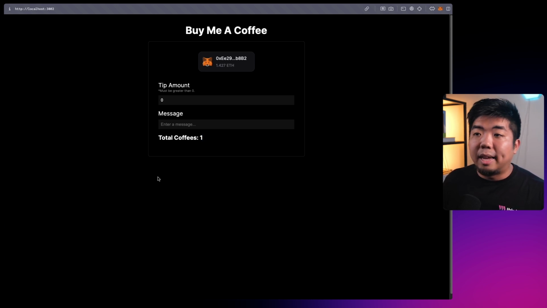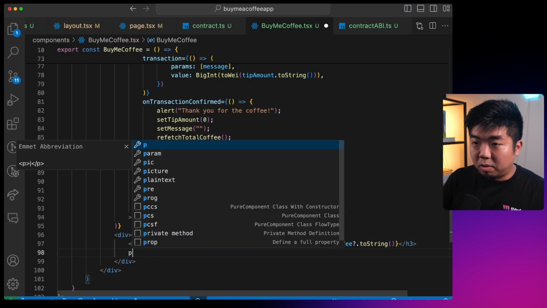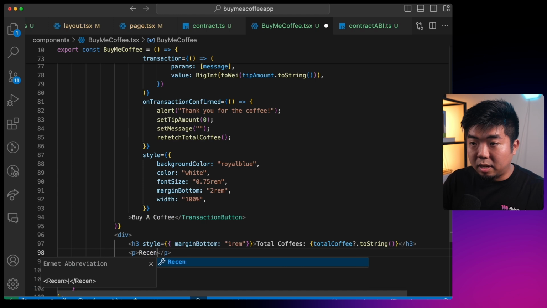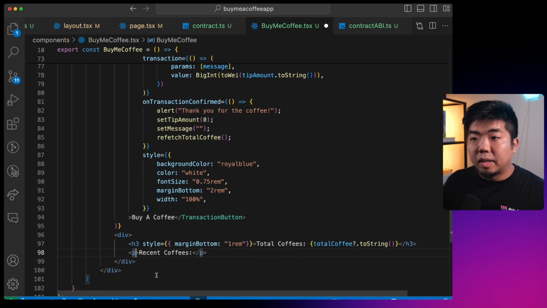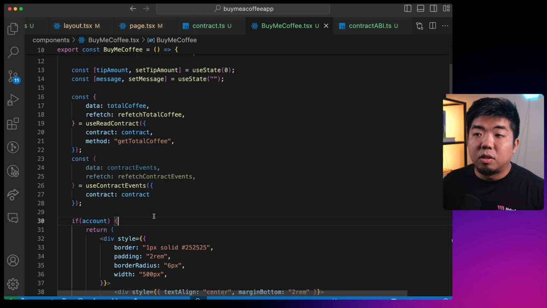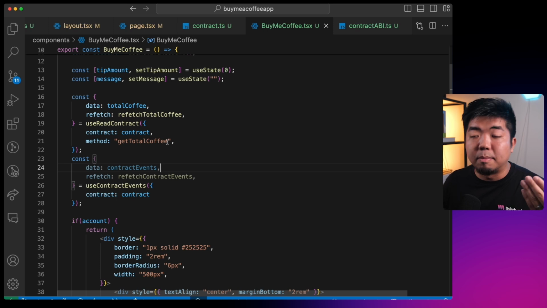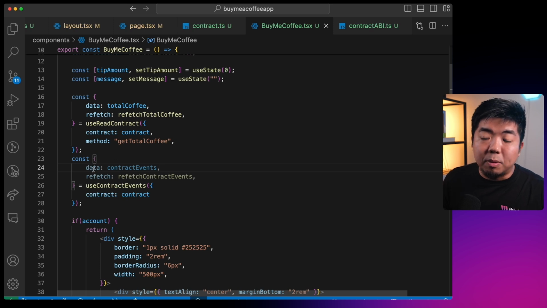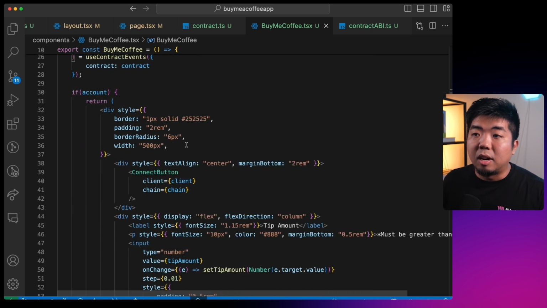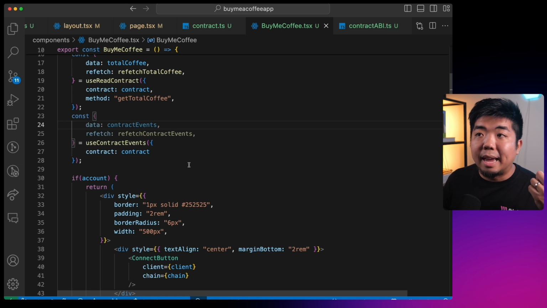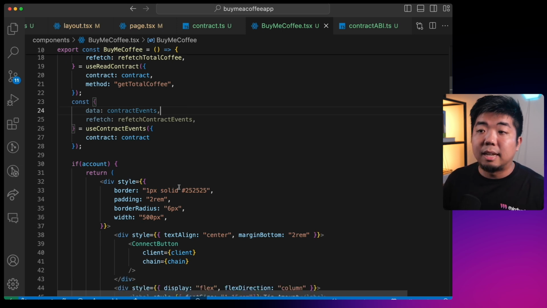Now let's display some of those recent messages that have been sent. If we come here, we'll create some text that says recent coffees, and give this some styling as well. Coming back and looking at the useContractEvents, this contractEvents is going to be an array of all the events that have been emitted to our contract. We want to display all of those events, so we're going to map through that array and display the message, the timestamp, and the wallet address that sent the tip and message.